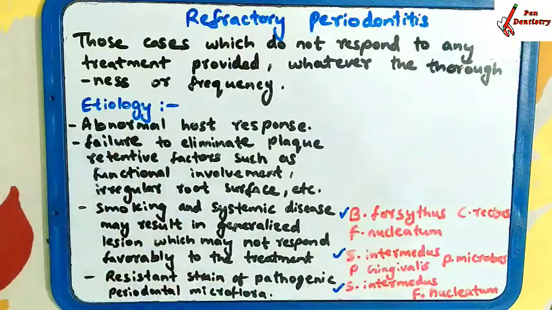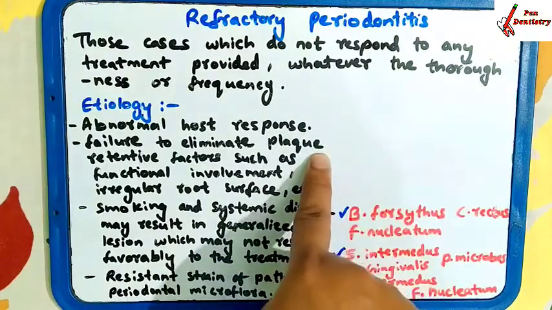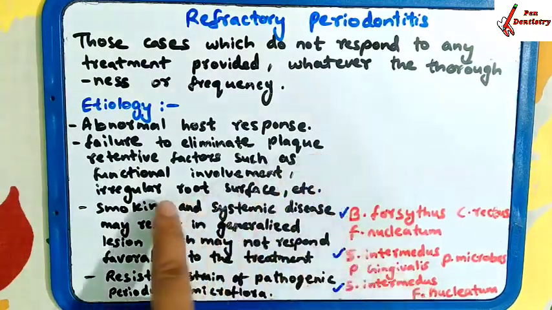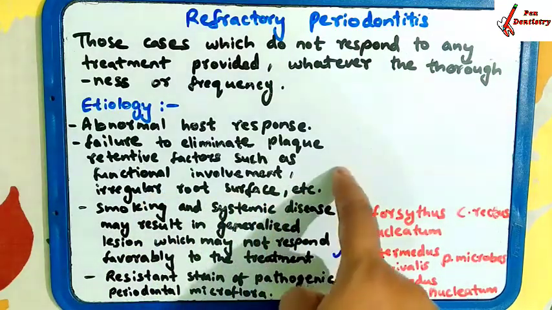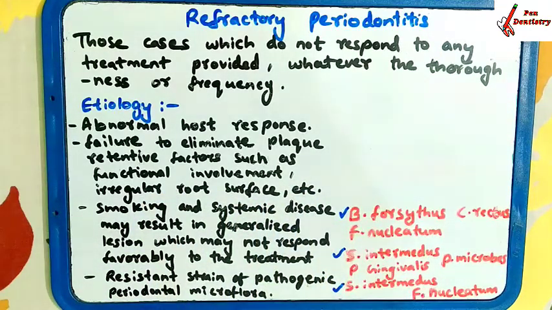Okay, the etiology, the cause: how does refractory periodontitis happen? Abnormal host response, when the host is abnormal. Failure to eliminate plaque retentive factors such as functional involvement and irregular root surface. When you are not able to eliminate these factors of periodontitis, at that time refractory periodontitis occurs.